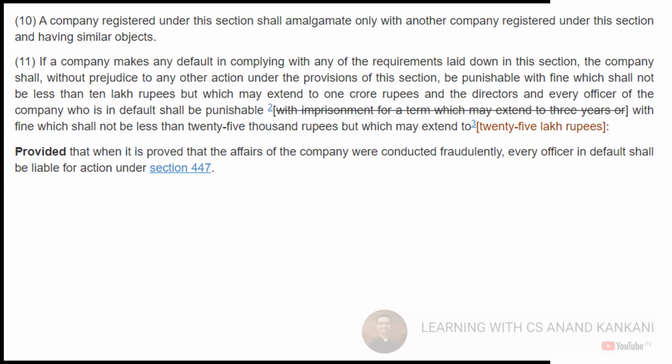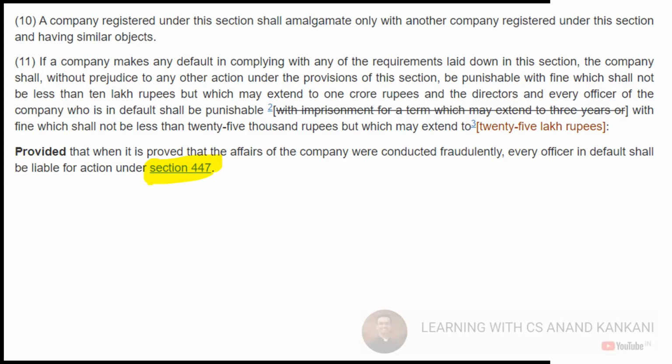Now penal provisions are also changed. Just check, your module must have some other amount, but here the amount has been all changed. So imprisonment has been taken away. Only the penal provision is there, monetary penalty, which is from 25,000, which may extend up to 25 lakh rupees. And again, if you find that the affairs of the section 8 company is in violation, it was fraudulently conducted, then in that case again section 447, which is for fraud, your case will start against it.